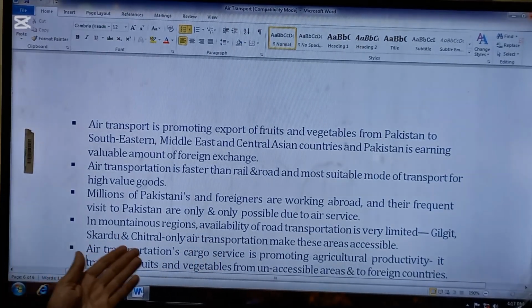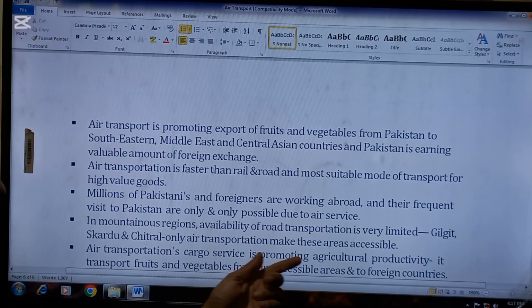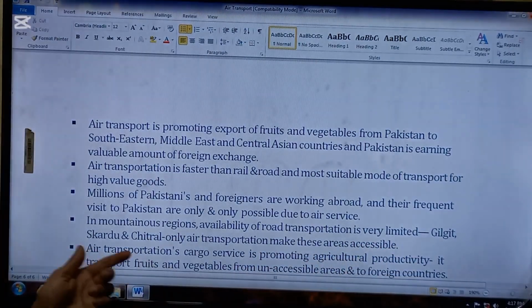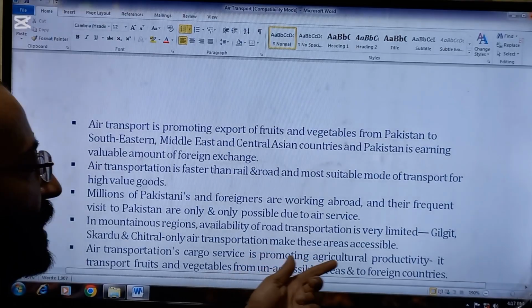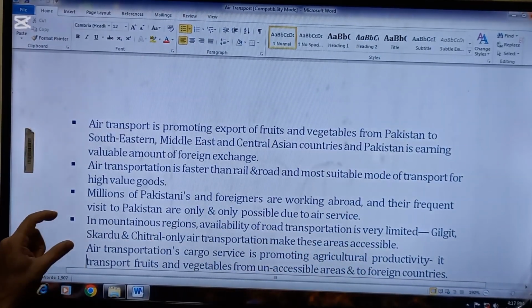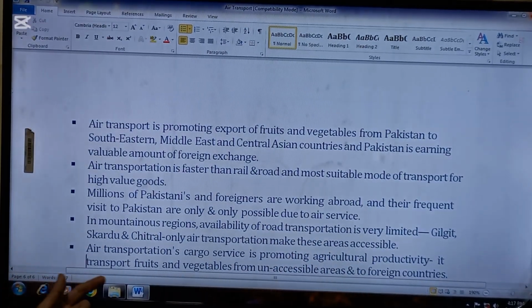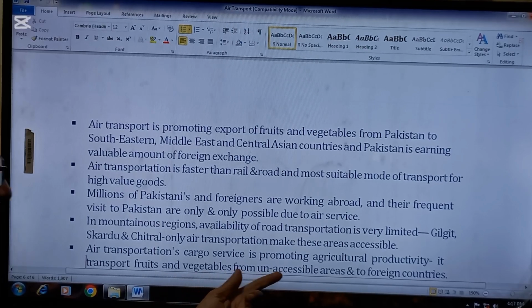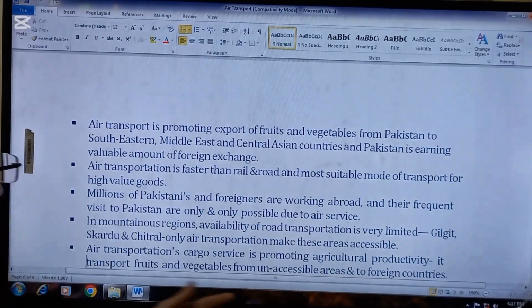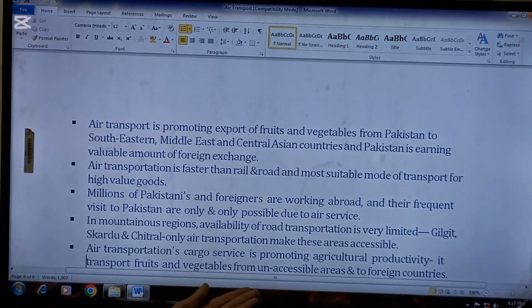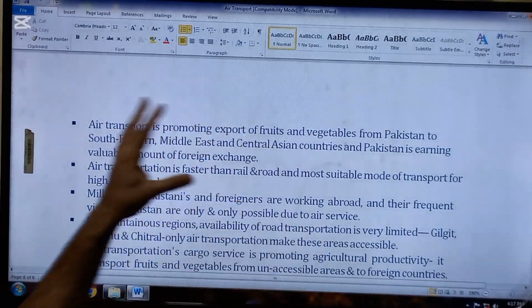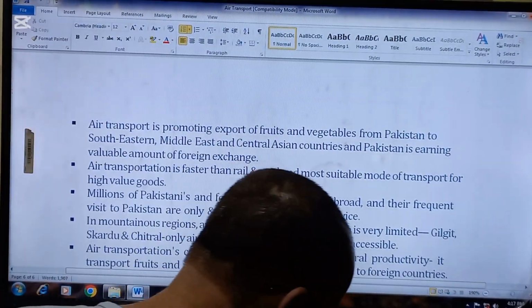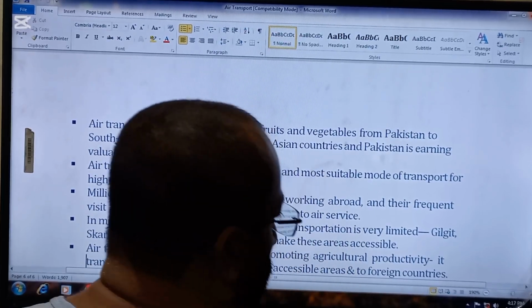Next point is in mountainous regions, availability of road transportation is very limited. Gilgit, Skardu and Chitral, only air transportation makes these areas accessible. So this is another point. Next, air transportation cargo services promote agricultural productivity. It transports fruits and vegetables from inaccessible areas to foreign countries. So these are the points because of which air transport is important for Pakistan.